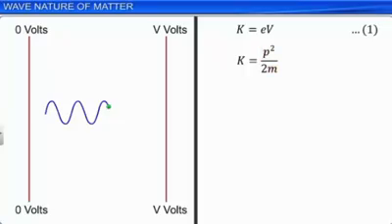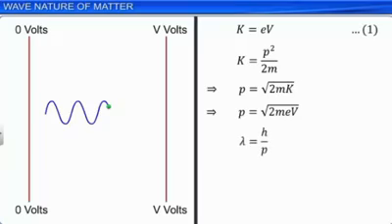This equation can be rewritten as p equals the square root of 2mK. Substituting the value of K from equation 1, we get p is equal to the square root of 2meV. The de Broglie wavelength is now calculated by substituting the values of h and p, that is, h divided by the square root of 2meV.